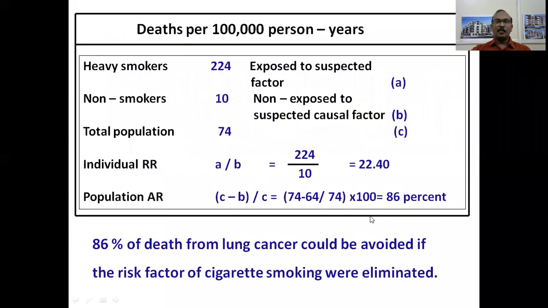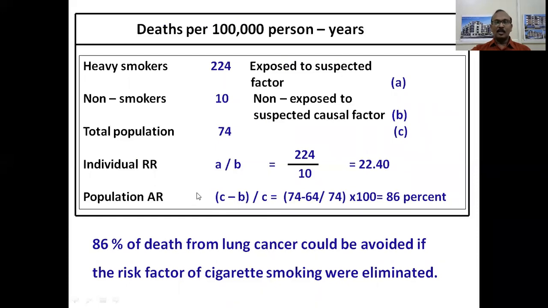So this population attributable risk, if you look into the following example: the incidence of disease or death in heavy smokers is 224, the incidence of disease or death among non-smokers is 10, and the incidence of disease or death among the total population is 74. If you look at relative risk, it is 224 divided by 10, that is 22.4. There is 22 times the development of lung cancer among smokers compared to that of non-smokers.